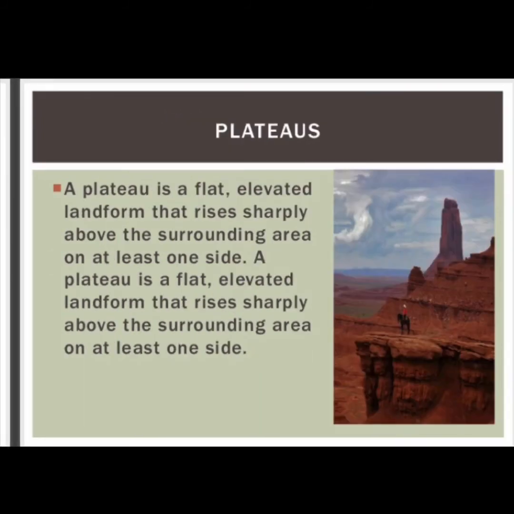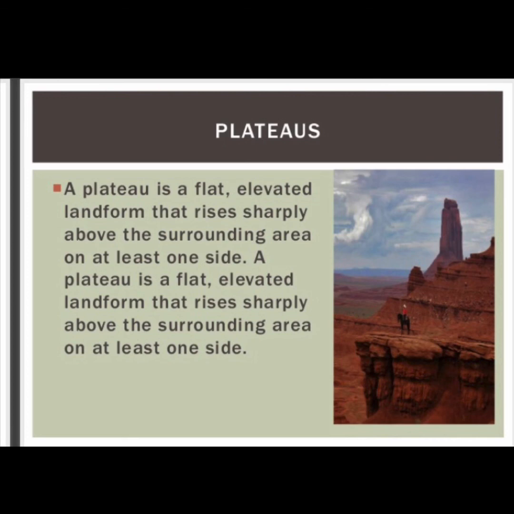Plateaus. A plateau is a flat, elevated landform that rises sharply above the surrounding area on at least one side. Plateaus are also known as tableland. Plateaus occupy a large portion of Earth's surface.